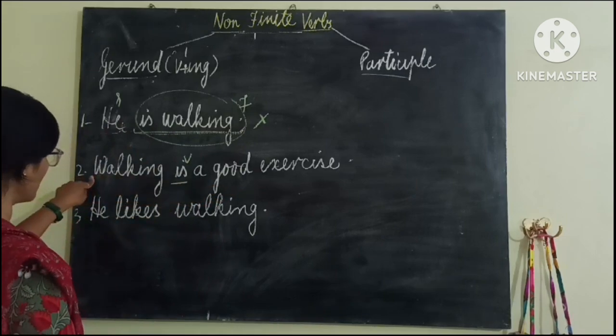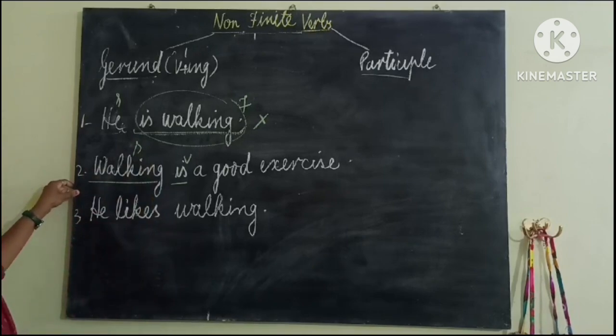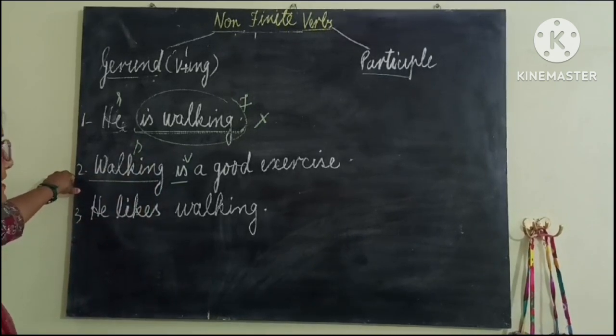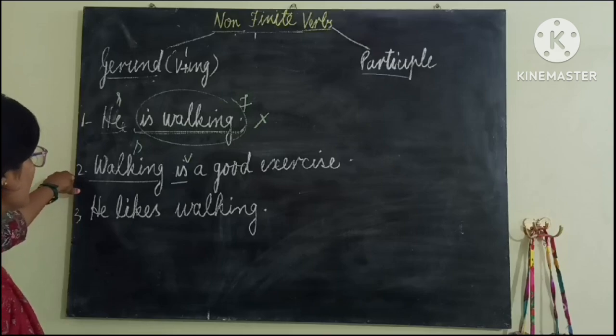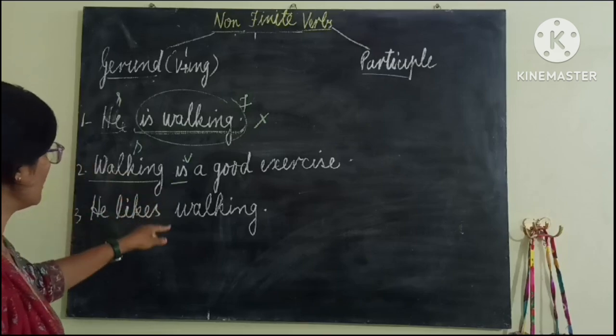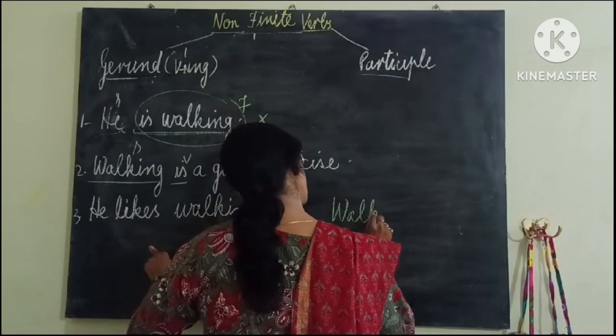We are talking about walking. So this is subject. And for a word to be subject, what does it have to be? It has to behave as a noun. So when we have added ing, this is walk.